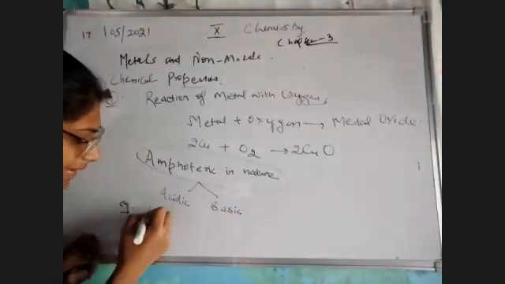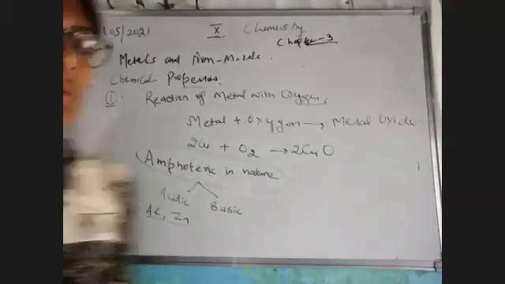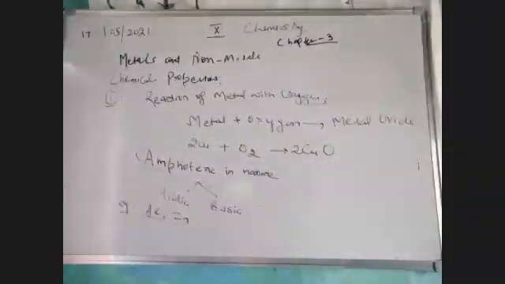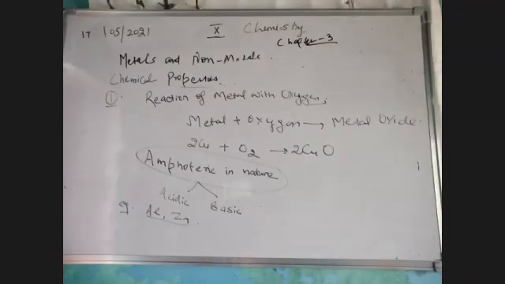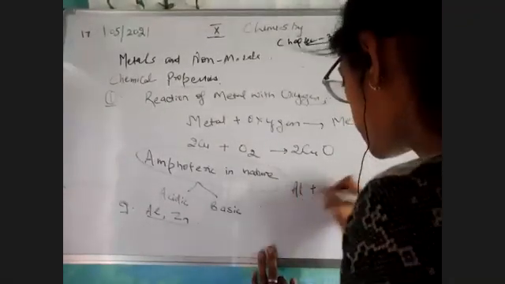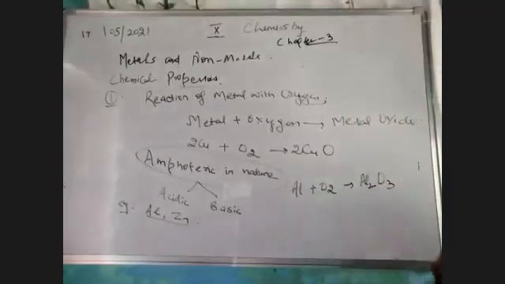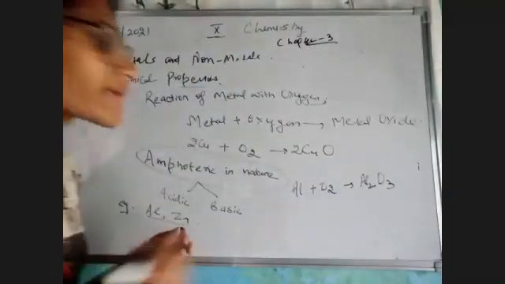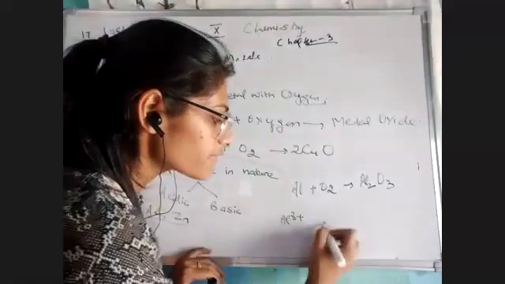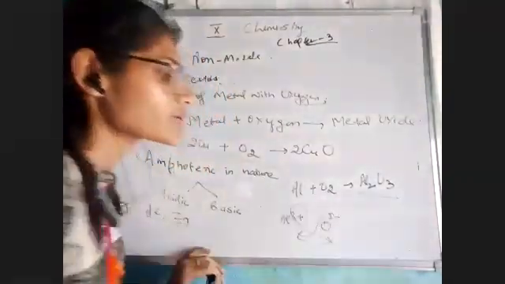For example, aluminium and zinc. These are the two metals which can behave as amphoteric, both as acidic as well as basic. If I'm talking about aluminium, on reaction with oxygen it makes aluminium oxide, Al2O3. I told you in the first chapter as well that aluminium has 3 positive and oxygen has 2 negative, so the subscripts go down and we get Al2O3.